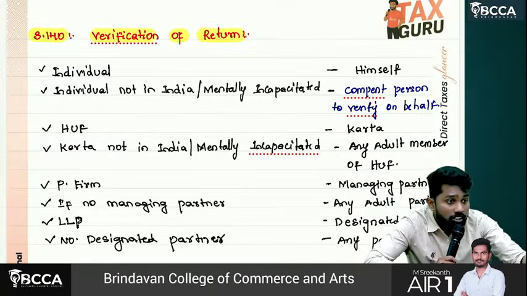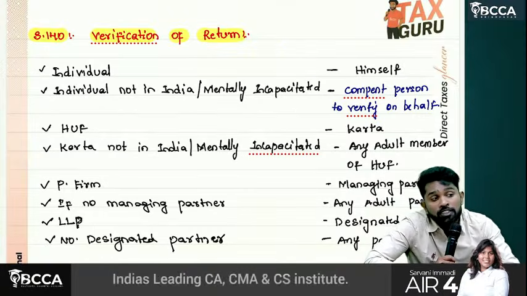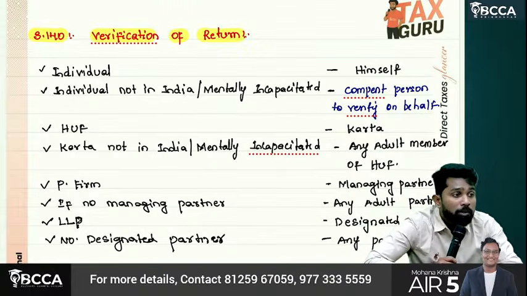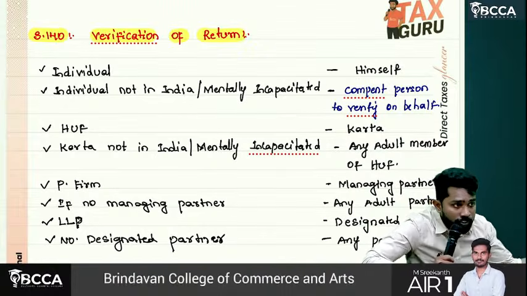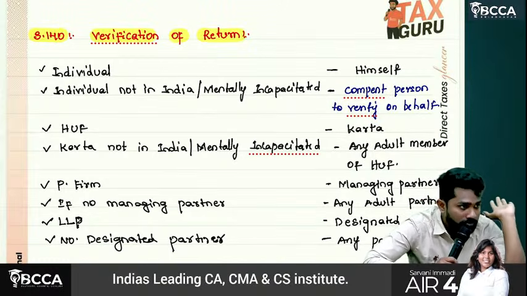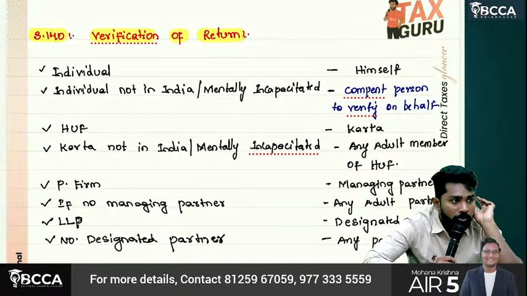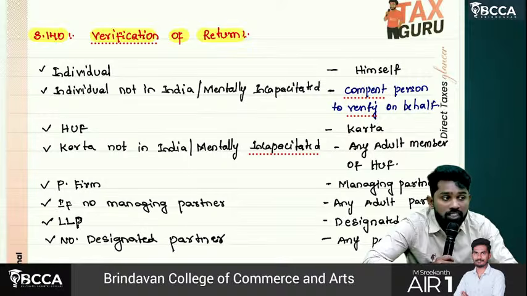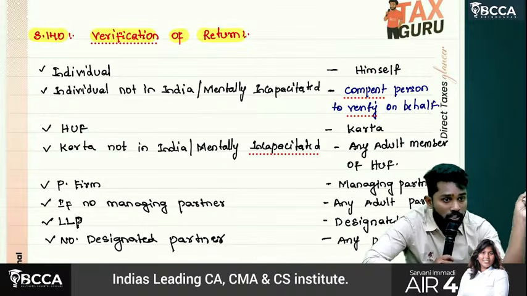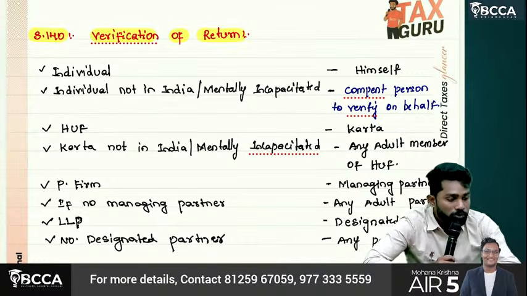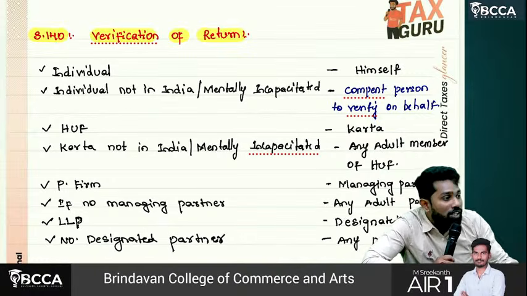But his children, irrespective of girl child or boy child, will become co-partners. But the wife, since she came from some other family, cannot be a co-partner in your family. Understand? Where will she be a co-partner? Your wife will be a co-partner in her father's family or her father's HUF, but not in your HUF. Understand, sir?